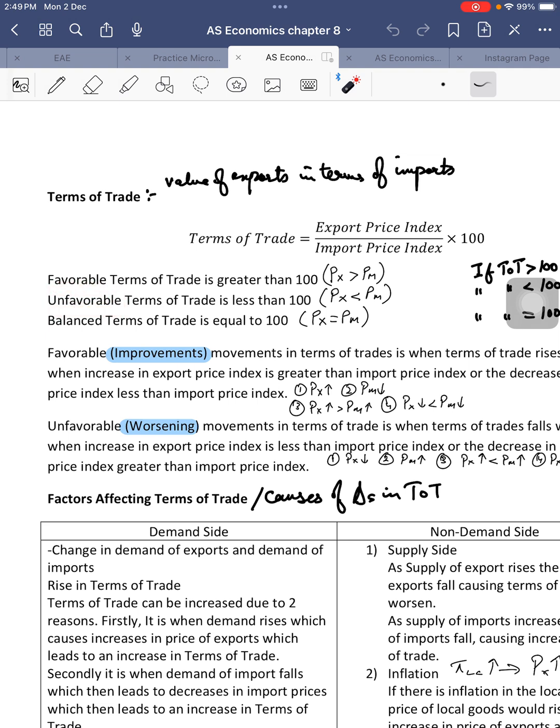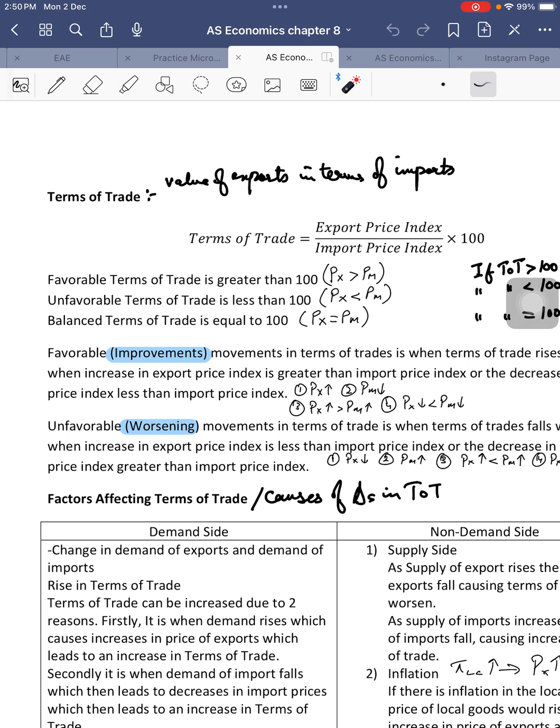We'll talk about when an improvement in terms of trade is good or bad, and when a worsening of terms of trade is good or bad, later on in probably the next class or the next tutorial.